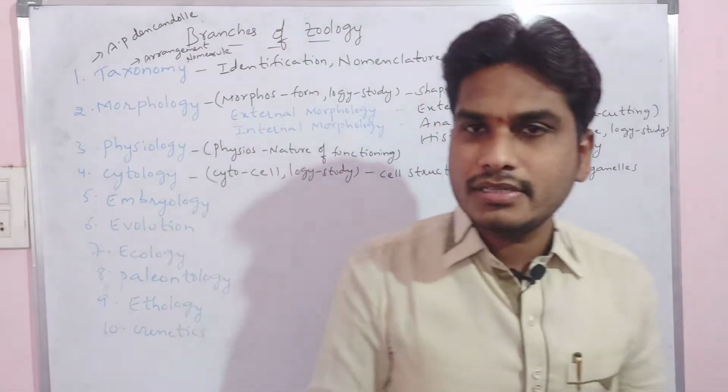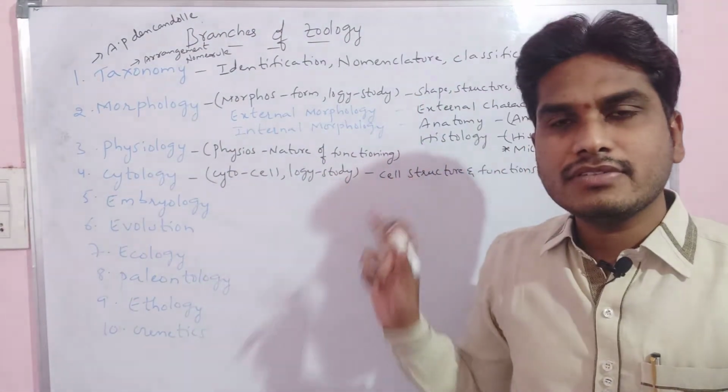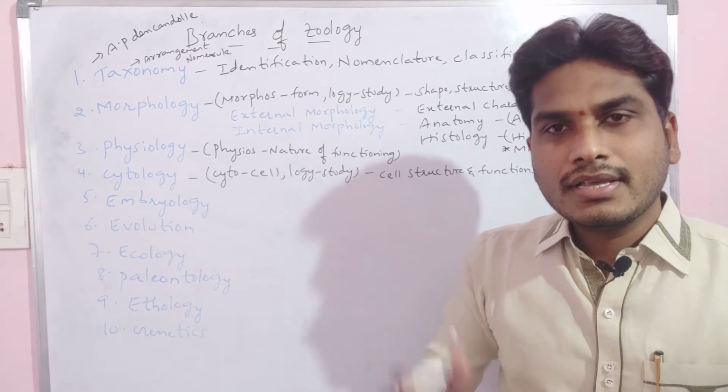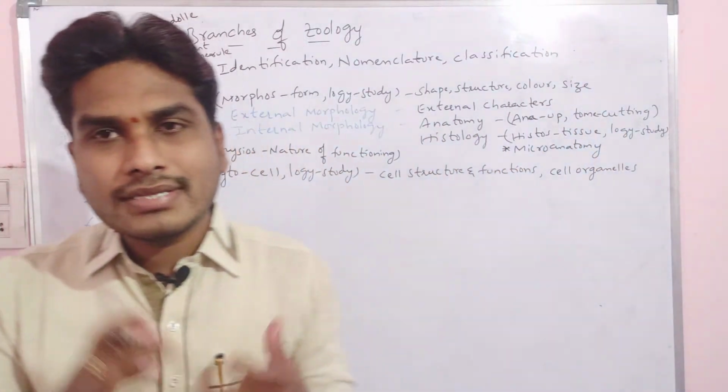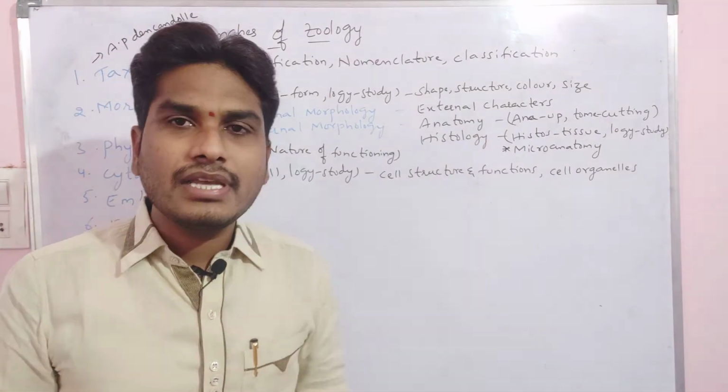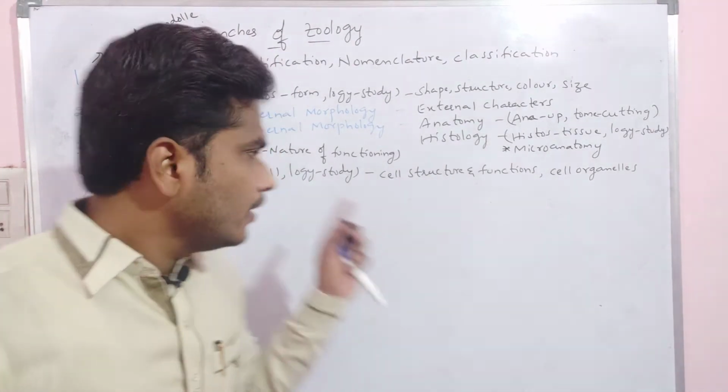That means cytology is a branch of science which deals with the study of cell structure, cell functions, all the cell organelles, and cell division, cell elongation.